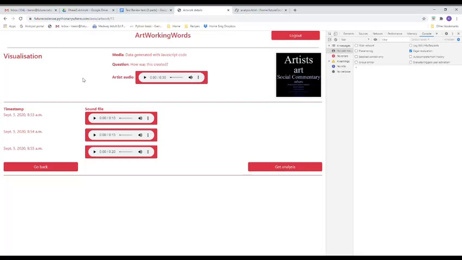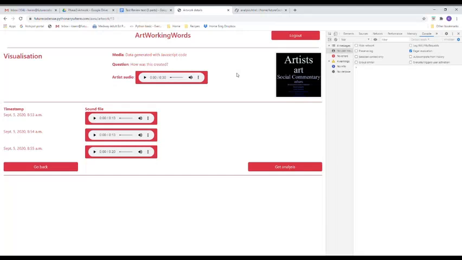So as an artist with a login on the ArtWorkingWords app, you have access to this dashboard, and here you can see a list of all of the feedback that's come from viewers of your artwork in a gallery. A viewer in the gallery has been able to scan a QR code, and through that they've been able to hear your audio clip of information about your piece of work. They've been able to hear a question from you, and they've been able to respond to that piece of work through an audio clip that they record on their phone and upload.